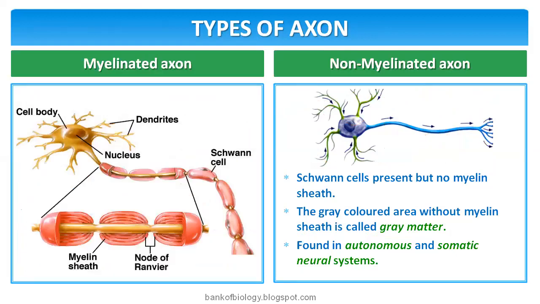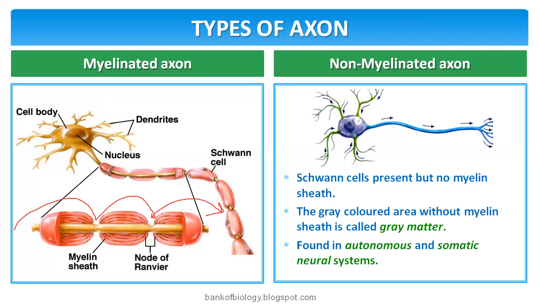Then you see the nodes of Ranvier clearly, the area where it is not covered by myelin sheath. Here is one more node of Ranvier. What is the use of that? Because of the presence of myelin sheath, the impulse is jumping. What do you call that? Saltatory conduction. We can say the impulse will jump like this.